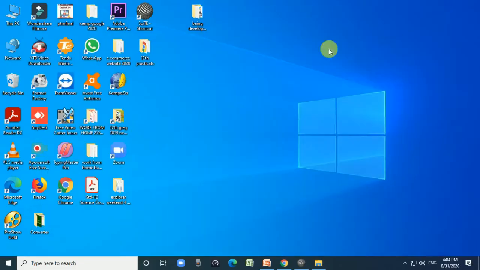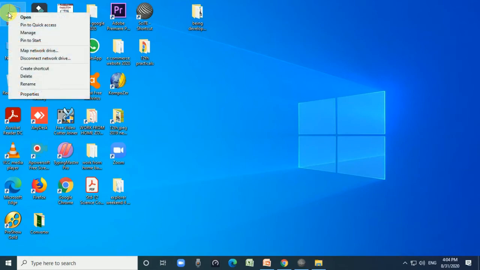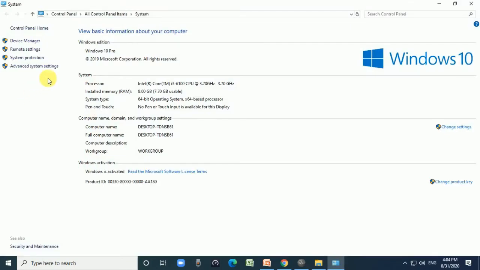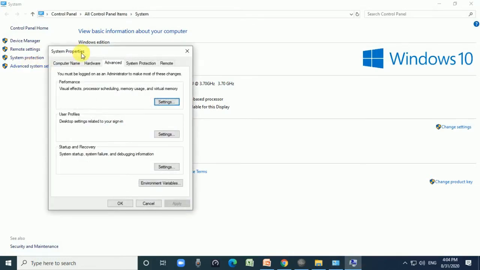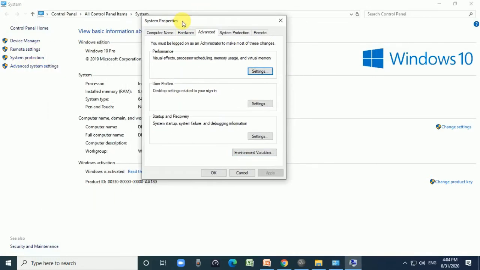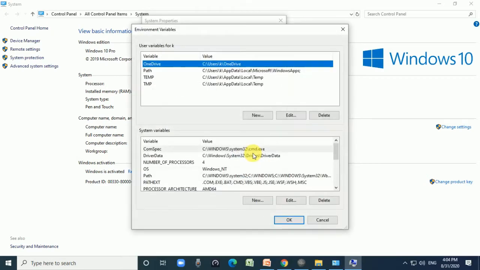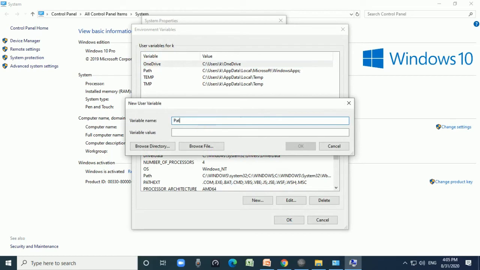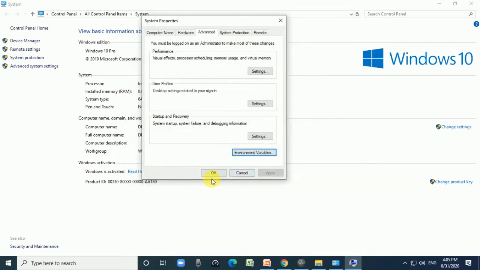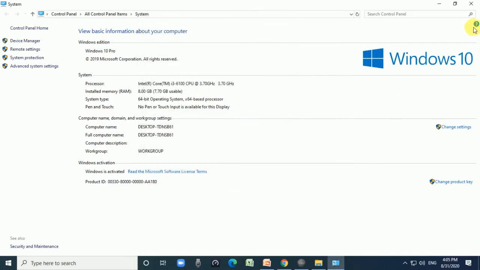and then minimize it. Go to my computer, right click and click on properties, right, and then go to the advanced system settings, and in the system settings, environment variables is given, so click on it. After that, click on the variable new and write path and just define this path here, and this is the Java Development Kit path, right, and you can compile your Java program by using this option. So just click OK, again OK, then system properties OK, and then close this window.